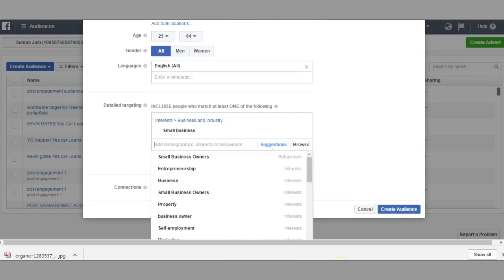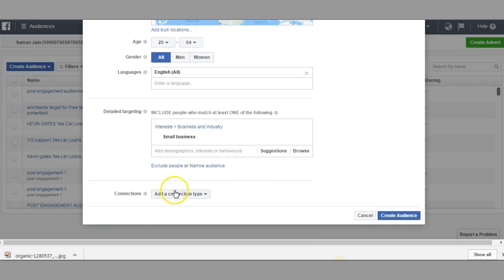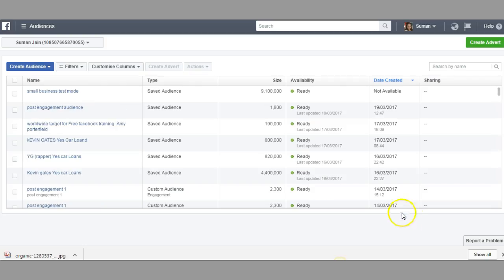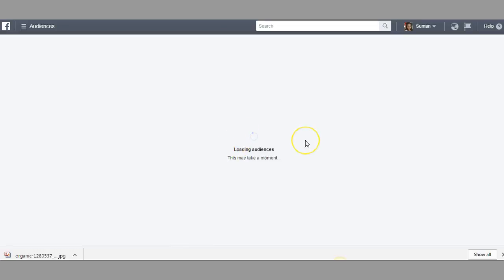So I just create the audience, and you can see it's ready. You can refresh and it would be ready in a few minutes.